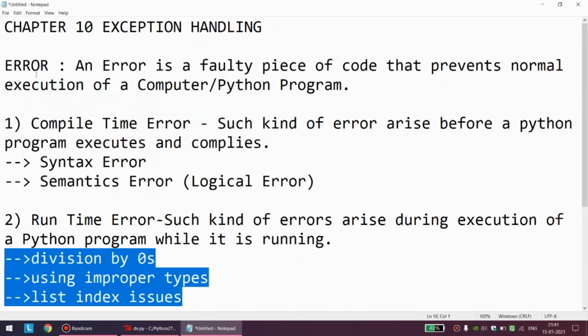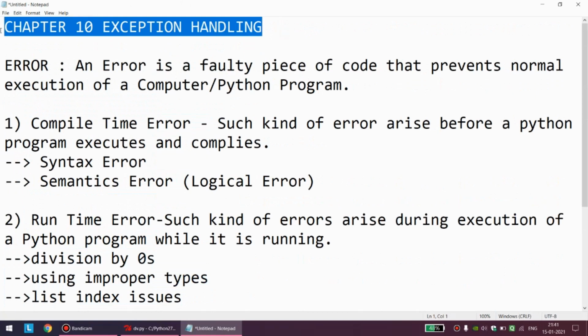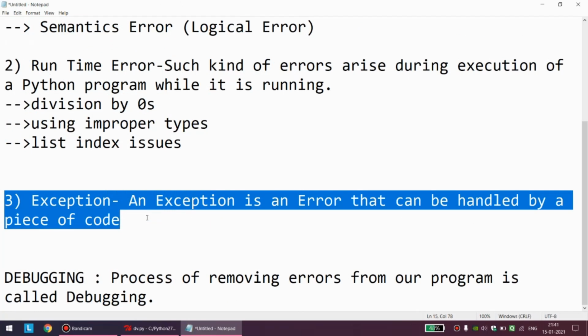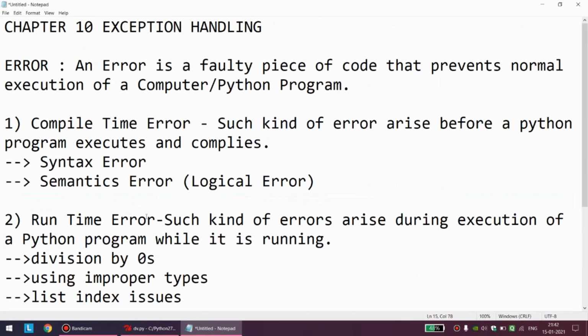So that is almost half the portion of this small chapter, that is exception handling. We will most probably see in the next video how to handle exceptions programmatically, maybe in the coming week. Okay, so please go through this video and write down the theory in your notebook.